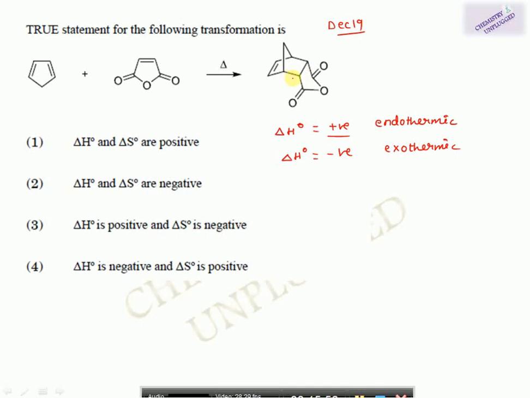Sigma bonds are more stable than pi bonds, and when the stability increases, the energy of the system decreases. When energy decreases, meaning the product has less energy and the reactants have a higher amount of energy, then the reaction will be exothermic in nature, meaning the del H will be negative. So in that case, your answer will be 2.